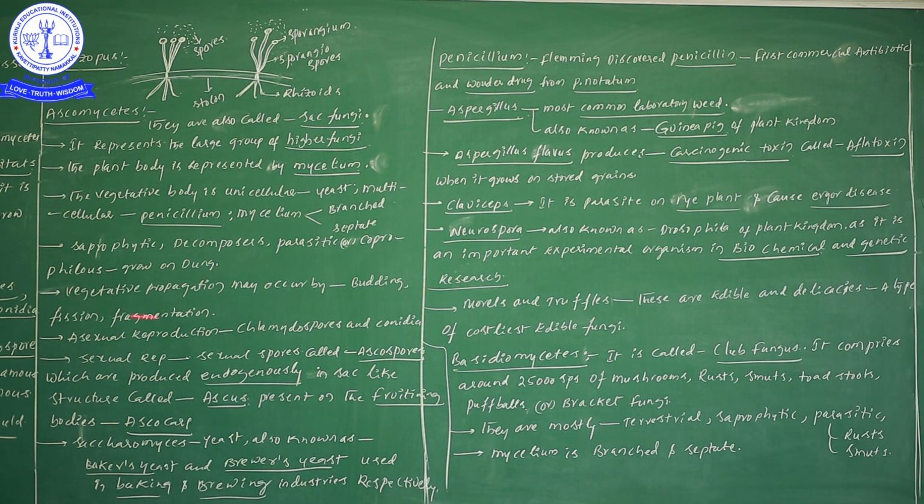Vegetative reproduction is by budding, fusion and fragmentation. Asexual reproduction is by chlamydospores and conidia. To learn this information, try to see the previous video.